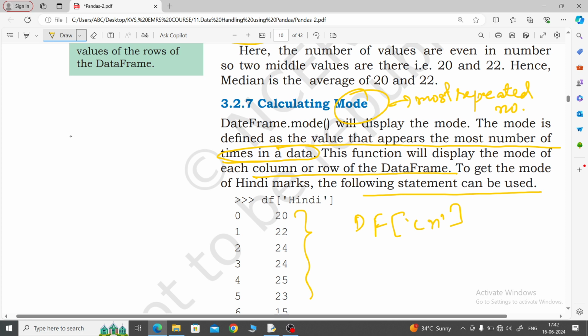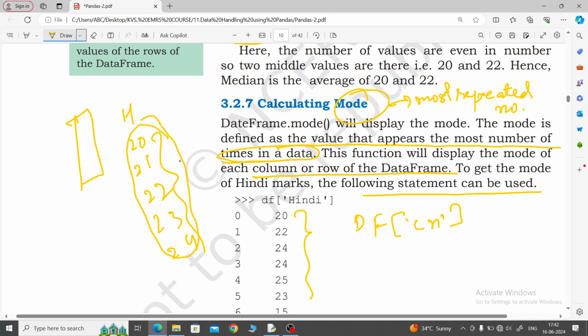If in this column any number is not repeated, that can also happen. Suppose I have taken Hindi marks as 20, 21, 22, 23, 24. Is any number repeated? No. In that case all the values will come as the mode value. This is very important. Remember that whenever a most repeated value exists, you take that data, but whenever no data is repeated, all values become the mode value.